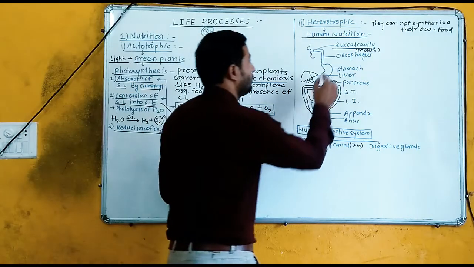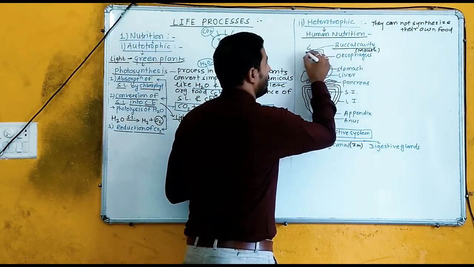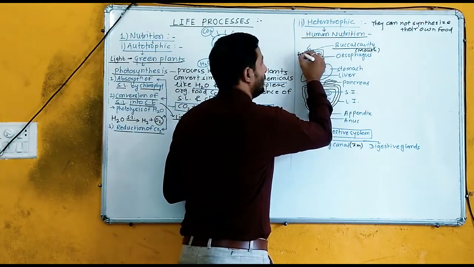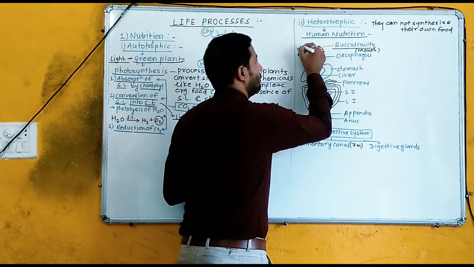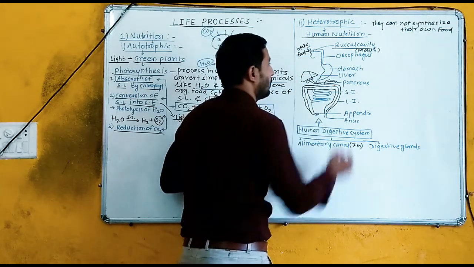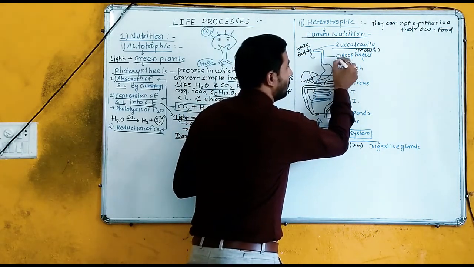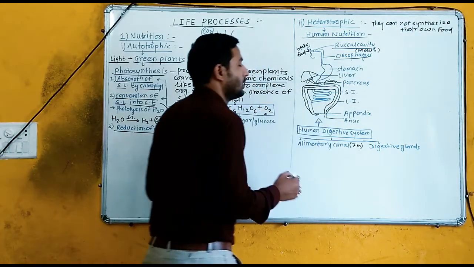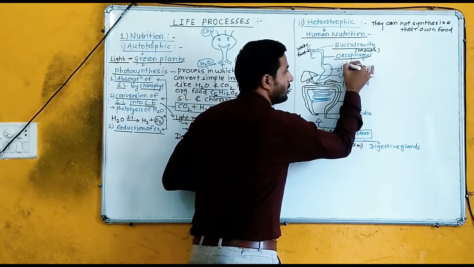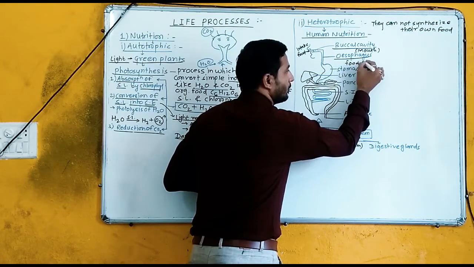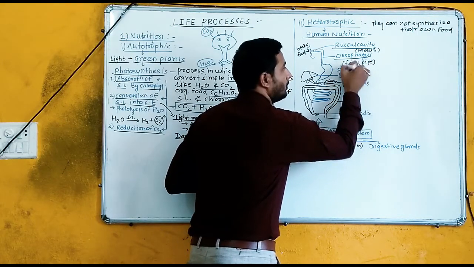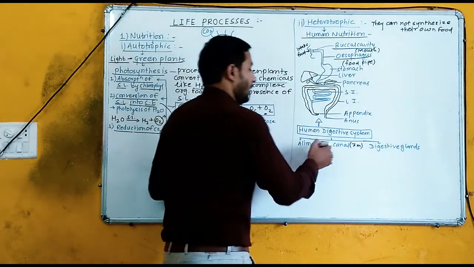With the help of this buccal cavity, we take in food. Intake of food takes place. This food now reaches the esophagus, which is the food pipe, another part of the alimentary canal.